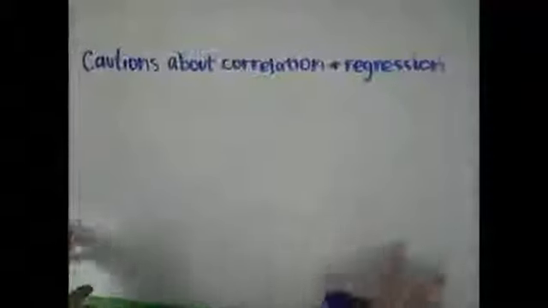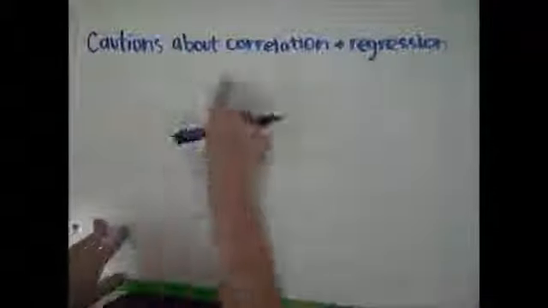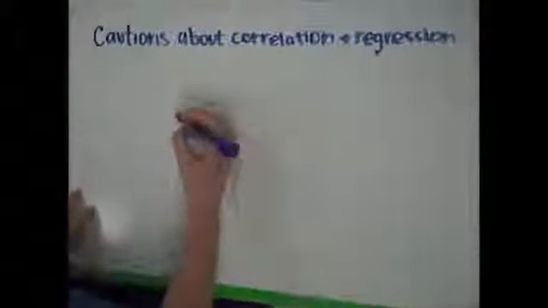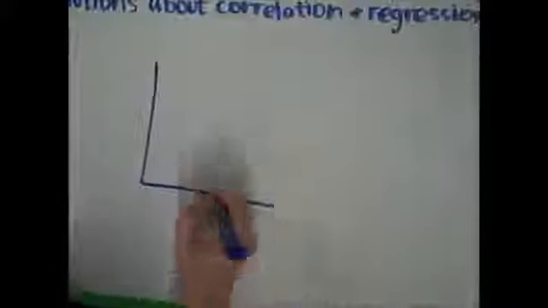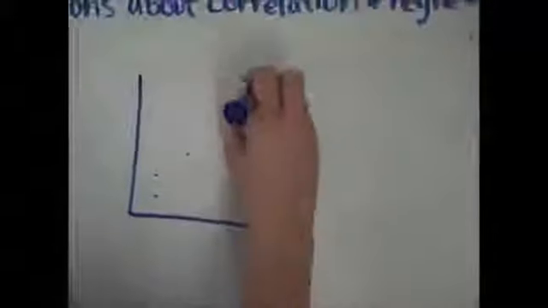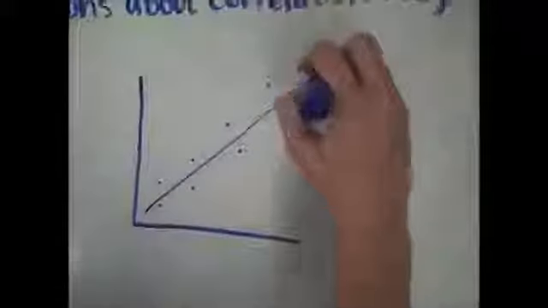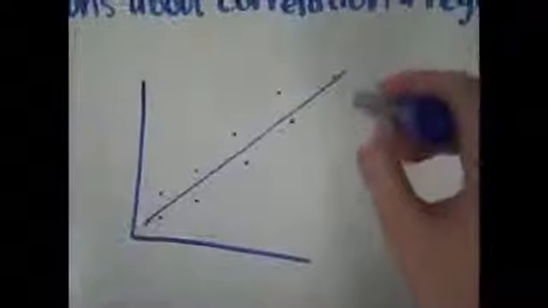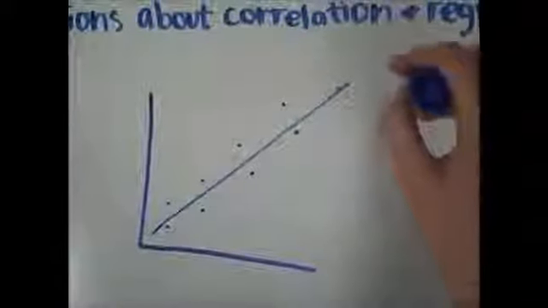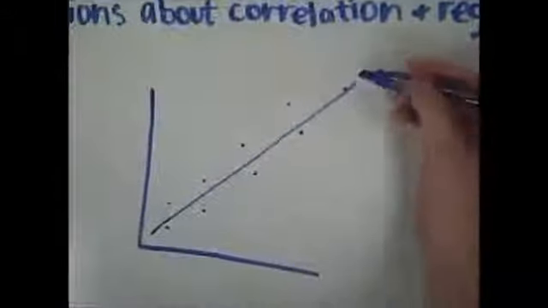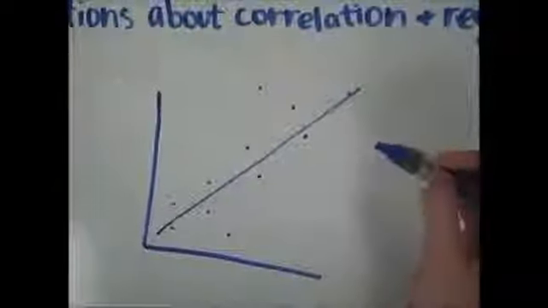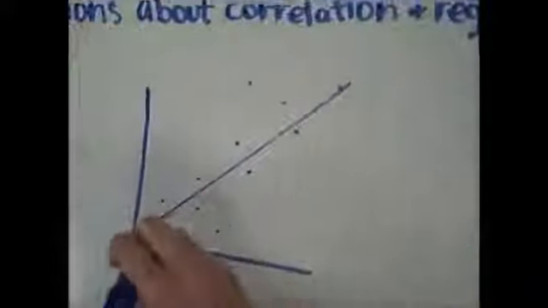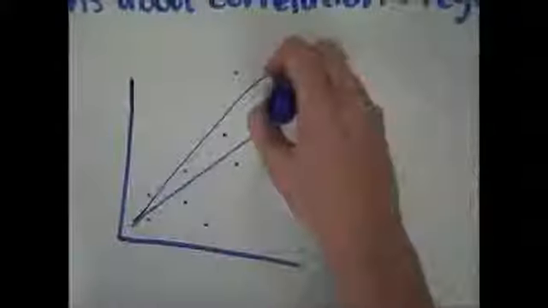Today we're going to be talking about Chapter 4, Section 2, which is cautions about correlation and regression. So the first thing you have to know is that correlation and regression describe only linear relationships. So when you have data that's fairly linear, you can use correlation and regression. However, the correlation R and the least square regression line are not resistant, which means that points such as outliers or significant influential points can adjust this least square regression line and cause it to change.